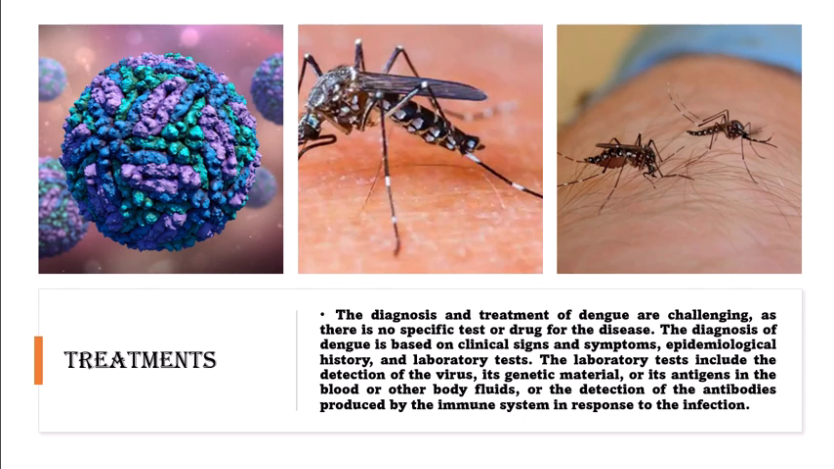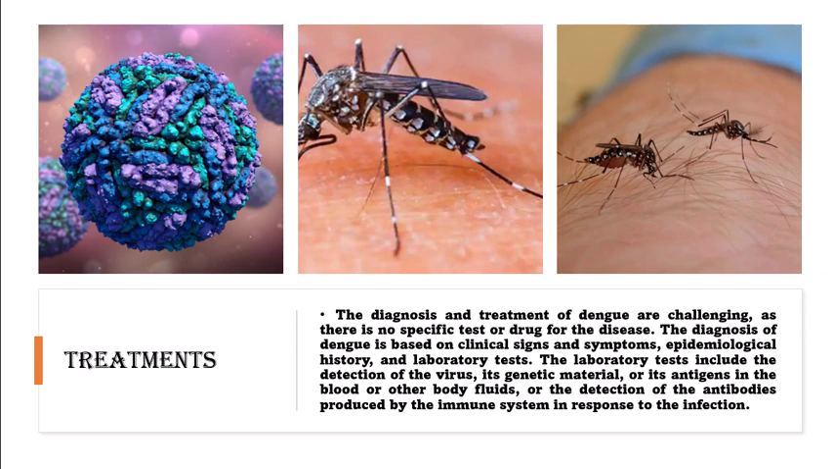Aspirin and nonsteroidal anti-inflammatory drugs, NSAIDs, such as ibuprofen, should be avoided, as they can increase the risk of bleeding and worsen the disease. For severe cases of dengue, the treatment requires hospitalization and intensive care, and it may include intravenous fluids, blood transfusion, oxygen therapy, and antibiotics for secondary infections.